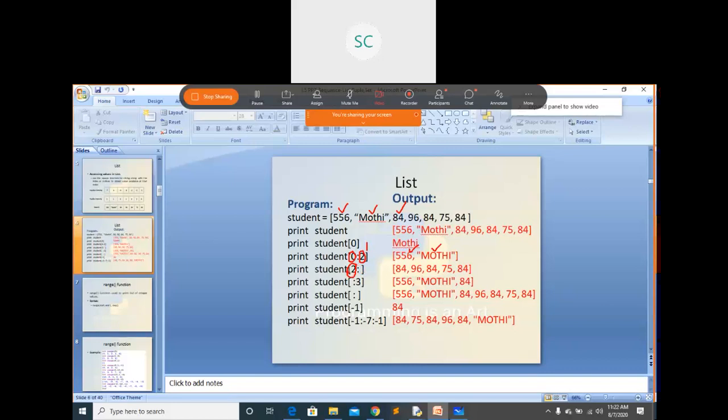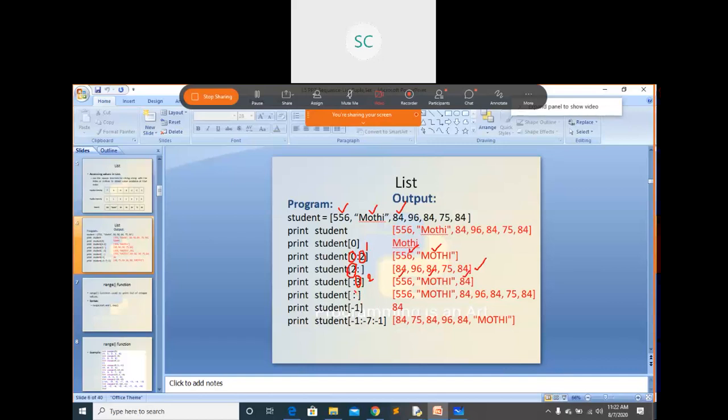It starts from index position 2 and gives the remaining elements present in that list. If I use colon 3, it will end at that number -1, meaning it will end at index position 2. It will start from 0. Here you can see you received the 0th element, index 1, index 2.